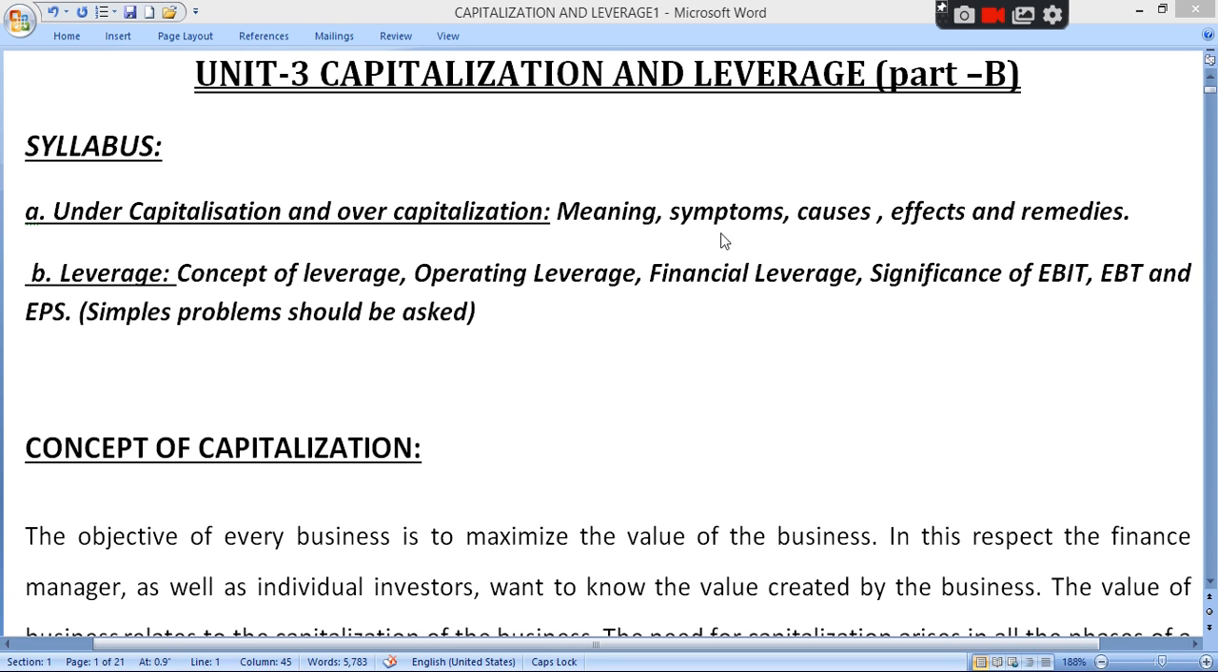It is in the syllabus: undercapitalization and overcapitalization. You have to prepare meaning, symptoms, that means characteristics, causes, effects and remedies. Then the other part is leverage. You have to calculate simple problems, sums in leverage. Concept of leverage, operating leverage, financial leverage. Clear? EBIT, earning before interest and tax, earning before tax, earning per share. So you have to calculate sums in leverage, and in capitalization you have to prepare theories. Clear? So let's start with the meaning of the concept of capitalization.